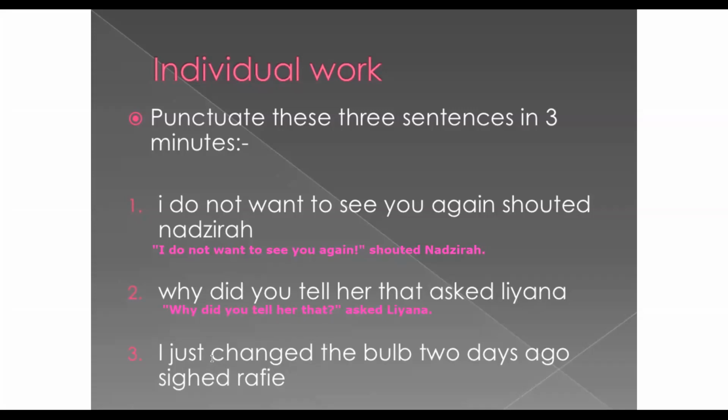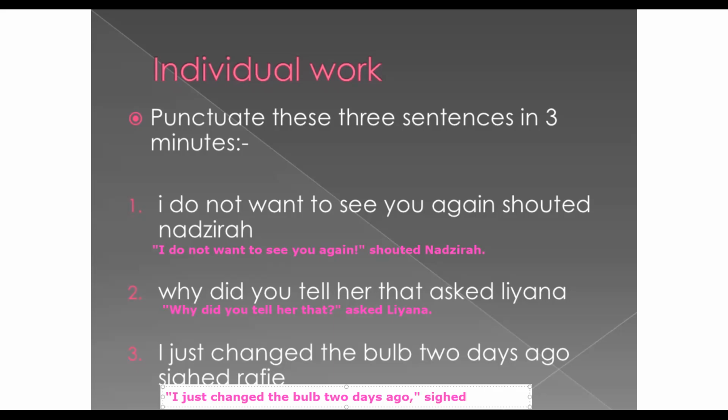Okay, "I just changed the bulb 2 days ago," sighed Rafi. Oh, I just changed the bulb 2 days ago. So this is just a statement. So open speech mark, capital letter I, just changed the bulb 2 days ago. Here, instead of ending the sentence with a full stop, no, we're going to add a comma. And close the speech marks, and then the reporting verb, capital R for the name Rafi, and then put a full stop at the end.